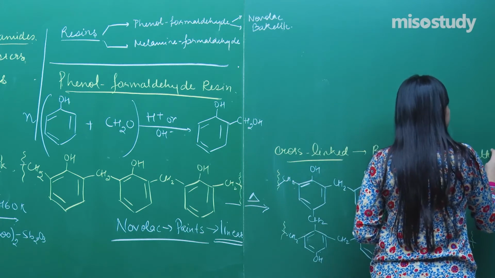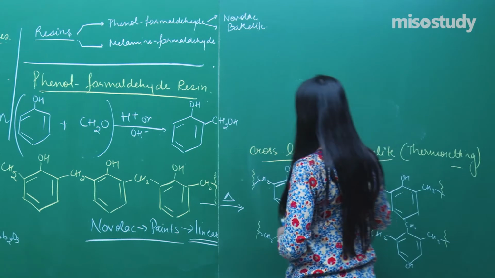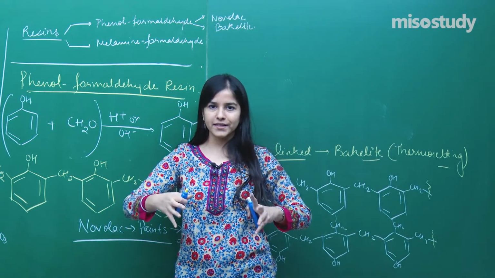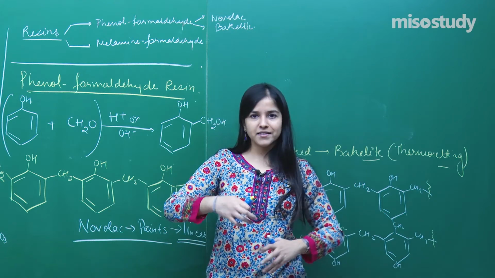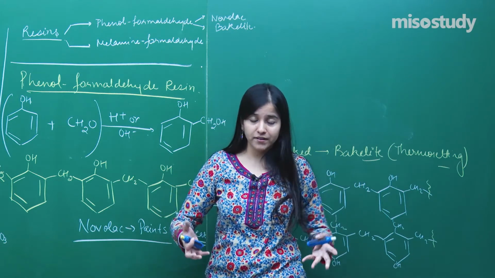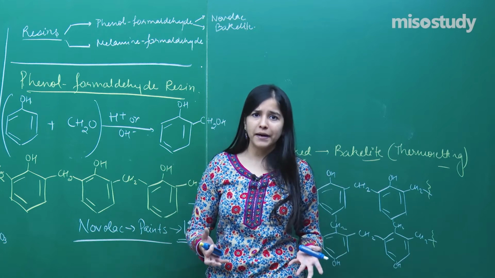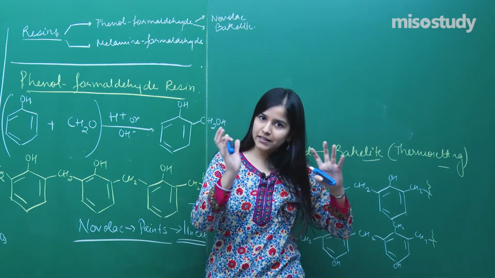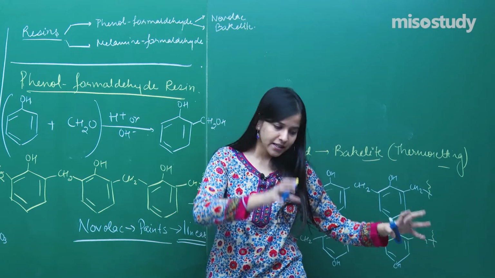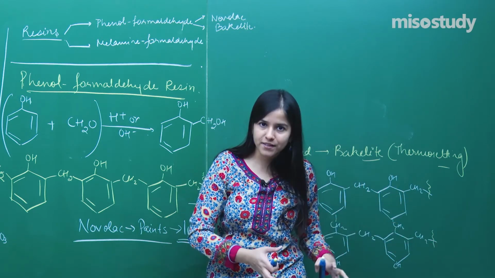Why thermosetting? Because whenever we try to heat it up, what will happen? These cross links which were developed change, they interlink in an inappropriate, distorted manner. On first heating, it gets converted to a soft substance.